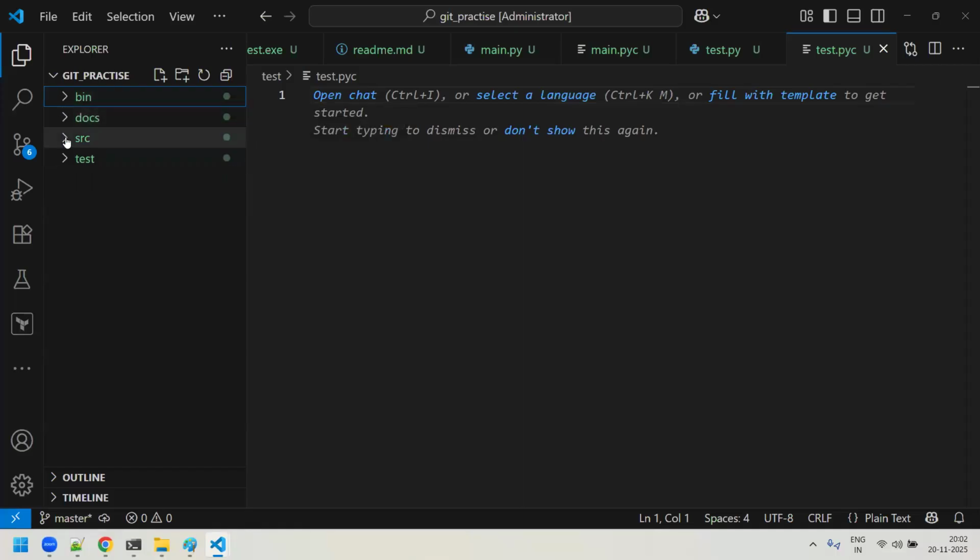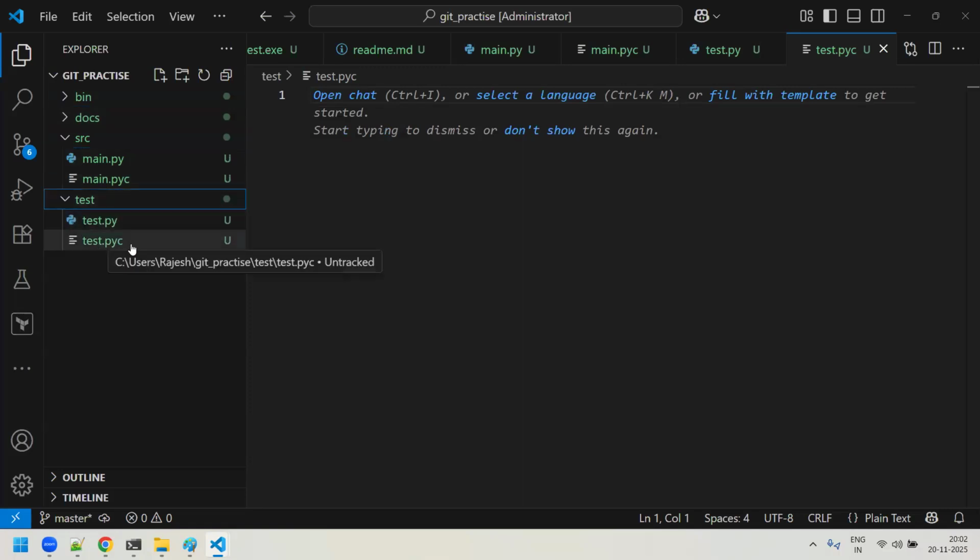Similarly, under the src, there is a main.pyc file. This file also should get ignored. I should not consider it when I'm working with Git. Similarly, under the test, there is a test.pyc file. Even this should be ignored. I shouldn't consider it under Git. So these 2 files should be ignored, as well as the whole bin folder. Then how are you going to do it?